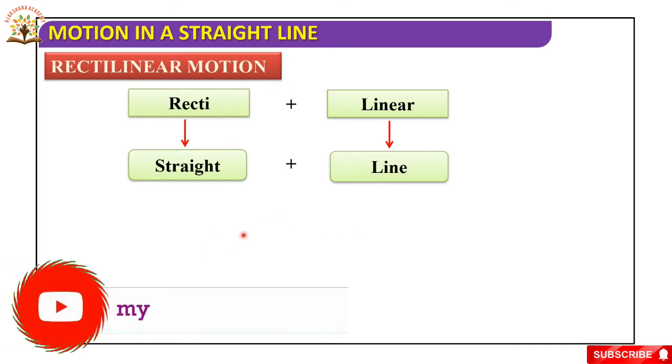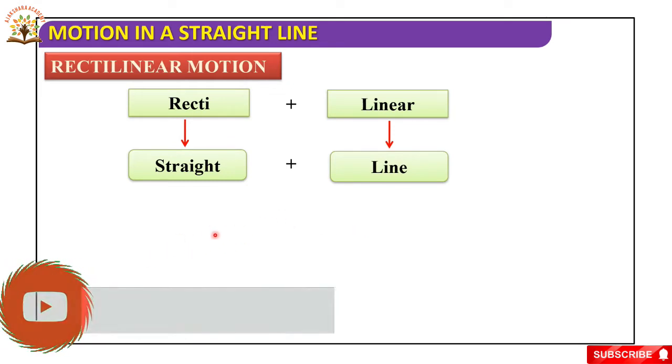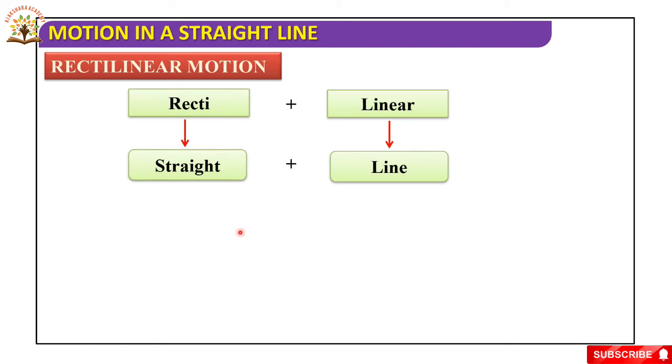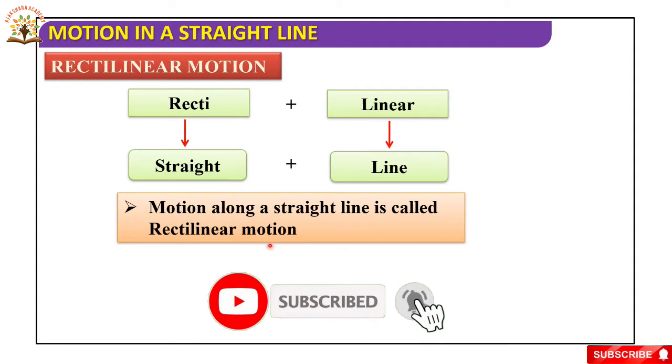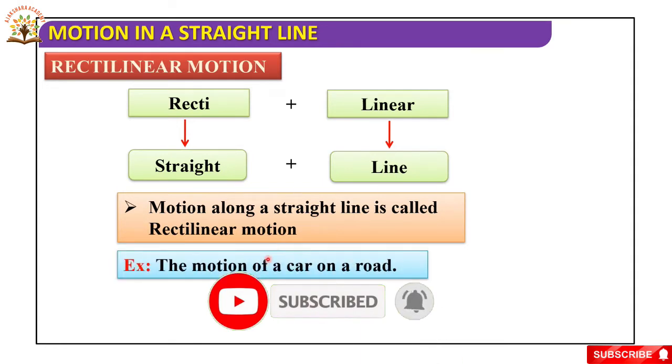So when a body is moving along a straight line, it is known as rectilinear motion. Recti means straight, linear means line. So motion along a straight line is called rectilinear motion.